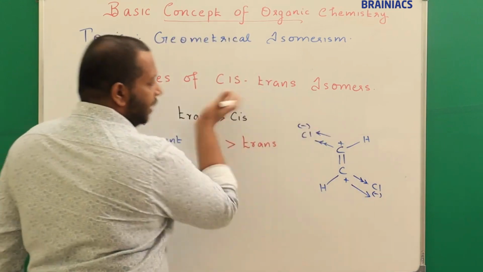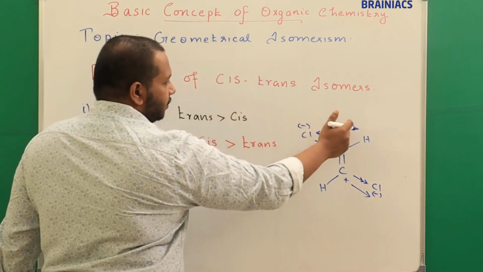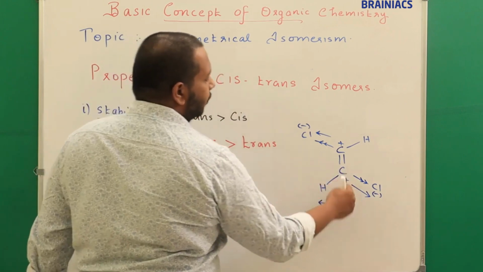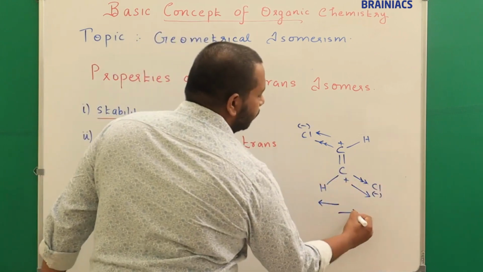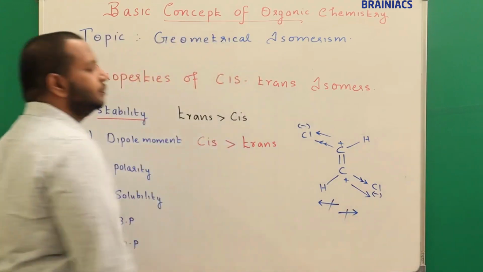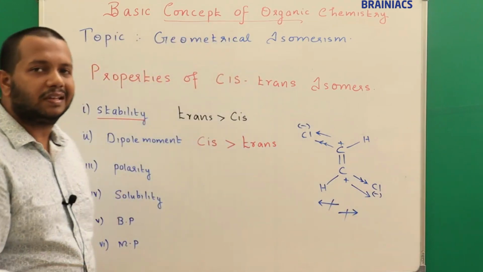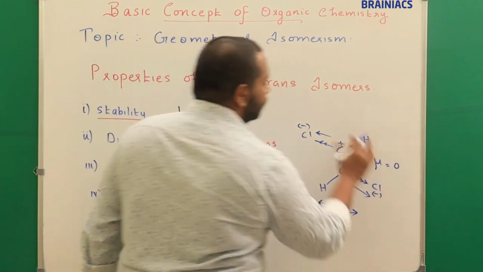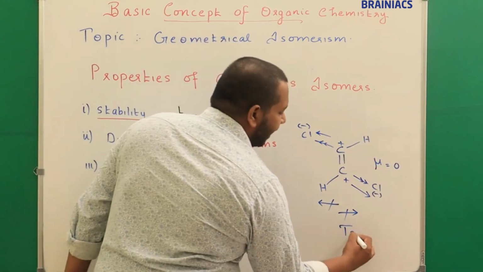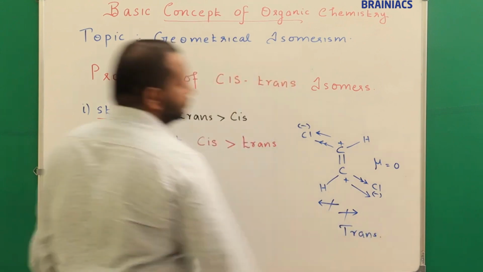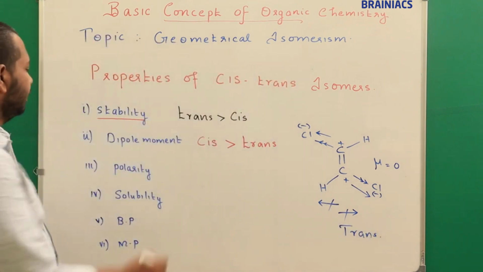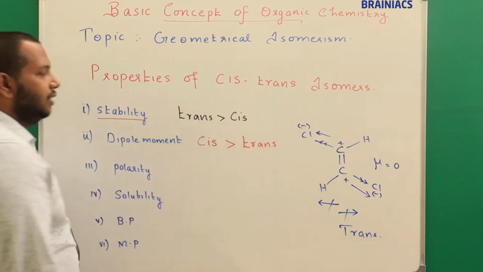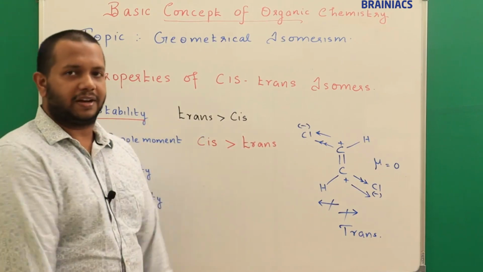So if you see, one dipole moment is moving from center to the left, correct? The other dipole moment is moving from center to the right. So if you do this, it will cancel out. That means the dipole moment is 0. So we say dipole moment is equal to 0. What sort of system is this? It is a trans system. Understood? So that is the reason why we say the dipole moment of cis is greater than that of trans. I hope you got a fair idea.